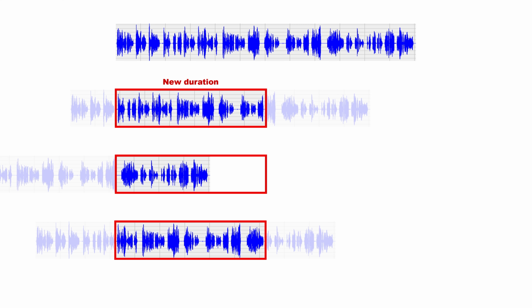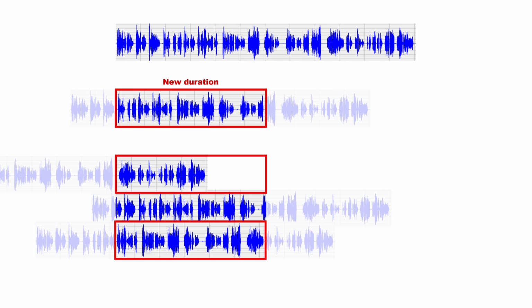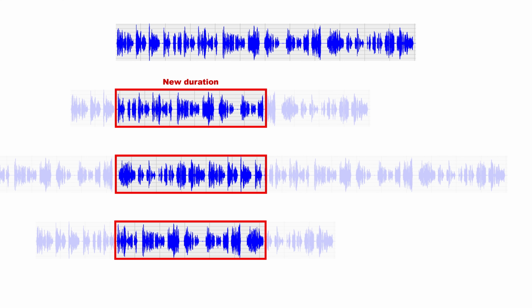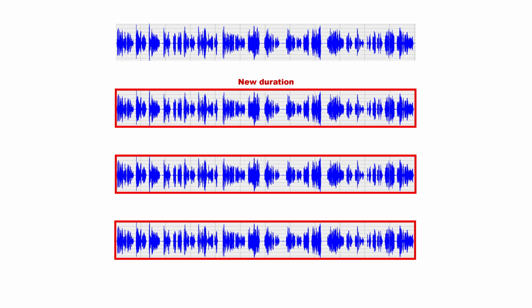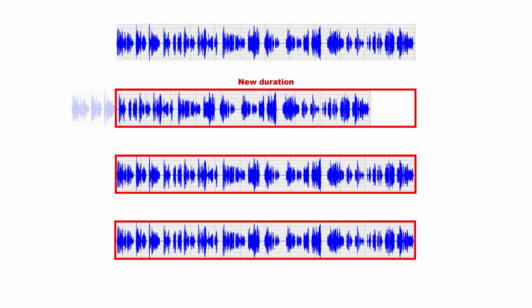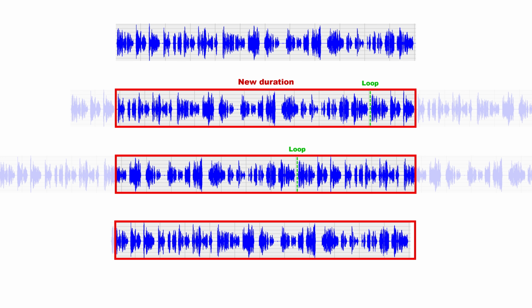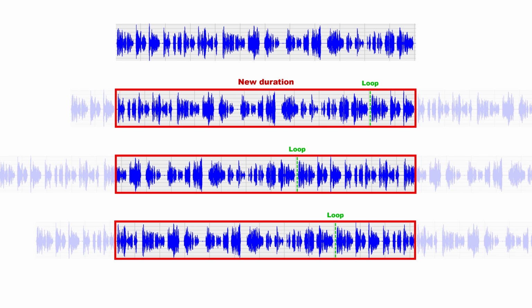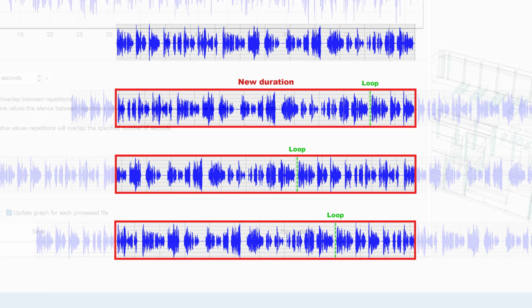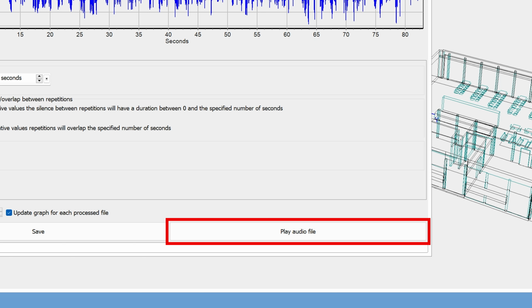If the end of the original audio is reached in a generated file, the original audio will simply be looped to fill the gap. So, the change duration effect can also be used to generate time shifts even if you decide not to change the duration itself. If you extend the duration, Audition will loop as many times as necessary to achieve the final duration. You can click on Play Audio File to listen to an example of a randomly generated audio with the current settings.